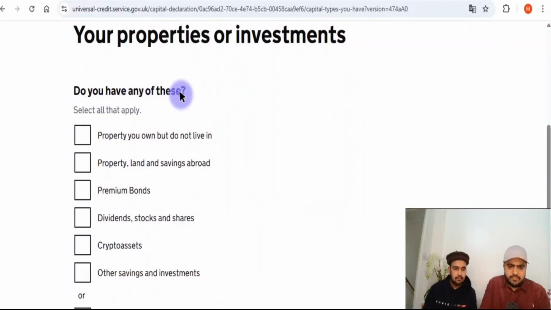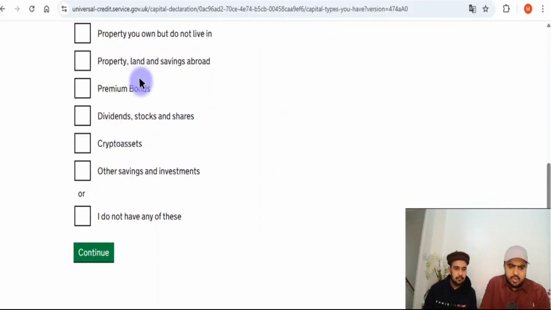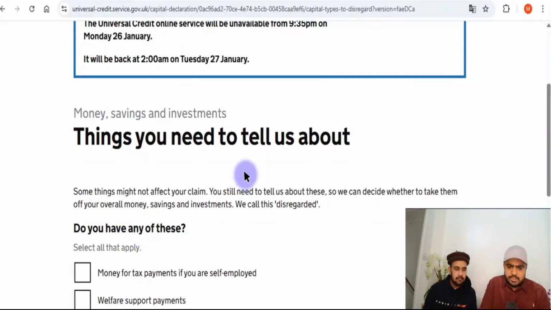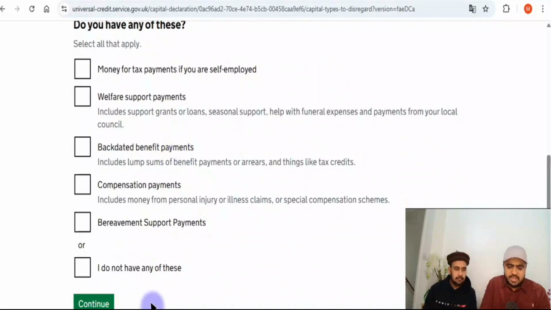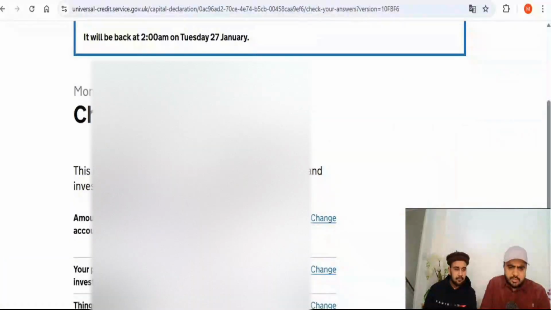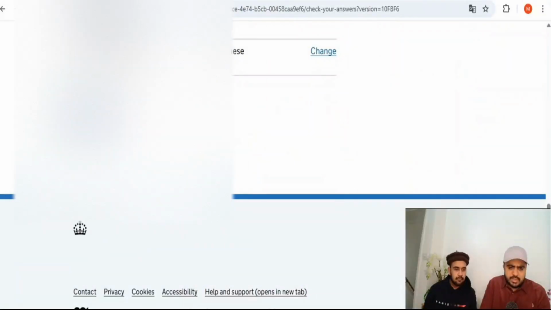Your properties or investments. Do you have any of these: property, land, premium bonds? We don't have any at the moment. So continue. Things you need to tell us about. Do you have any of these? Read it. This is going to be your personal information. Just read it. They give you the option to check your answers as well. So press done.